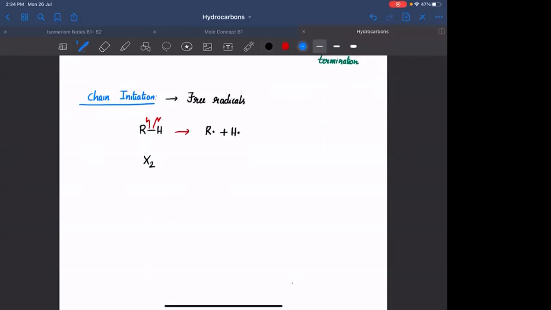Remember this, very important. H free radical is highly unstable, so it is never formed. Highly unstable, hence not formed. So you will not break this RH into R free radical and H free radical.